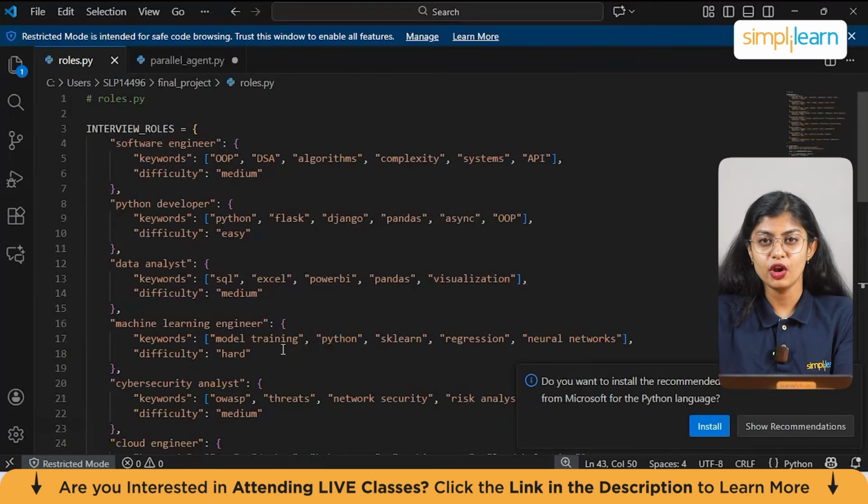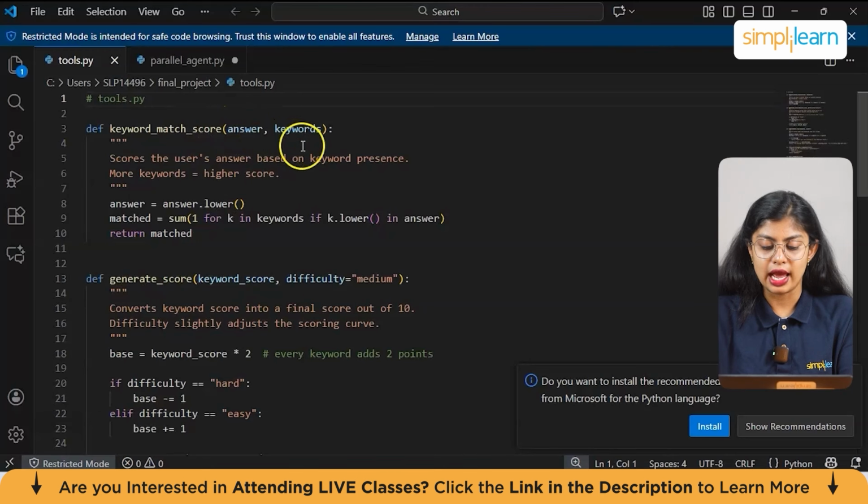So here you have def keyword match score(answer, keywords). This is a function to count how many expected keywords appear in the user's answer. It scores the user's answers based on the keyword presence. More keywords is equal to a higher score. And then we have answer = answer.lower(), which converts the user's answer to lowercase for case-insensitive matching.